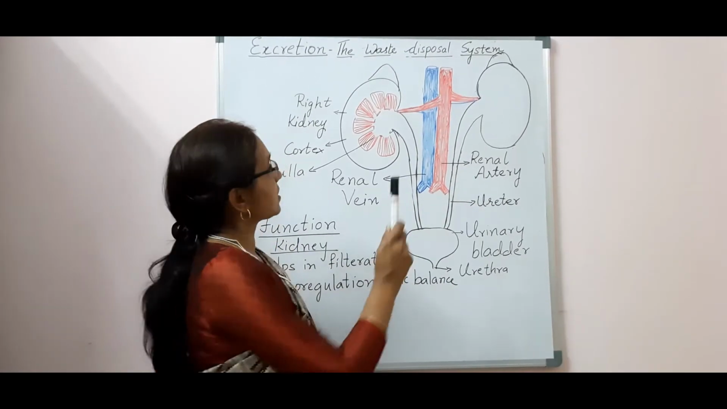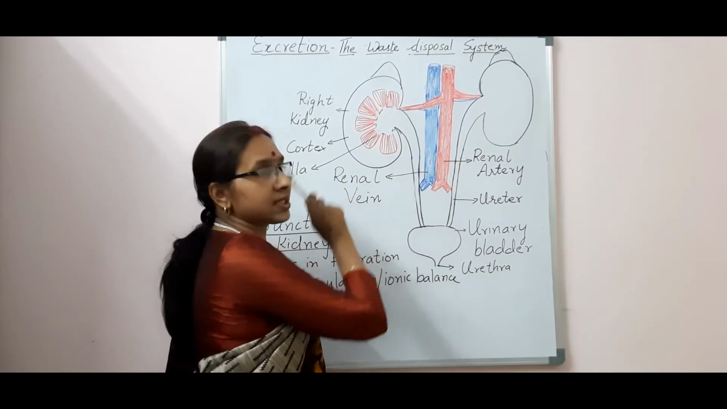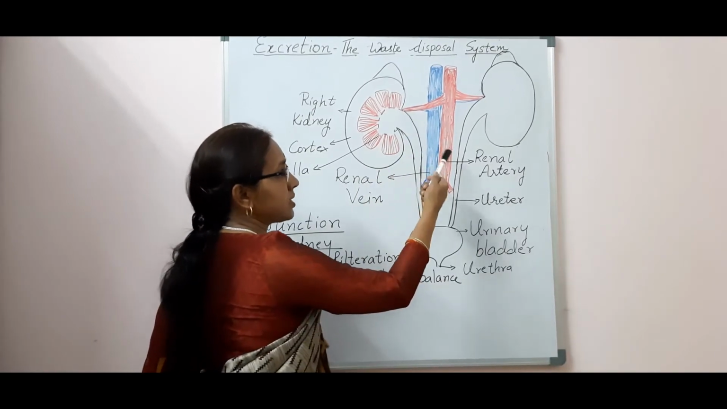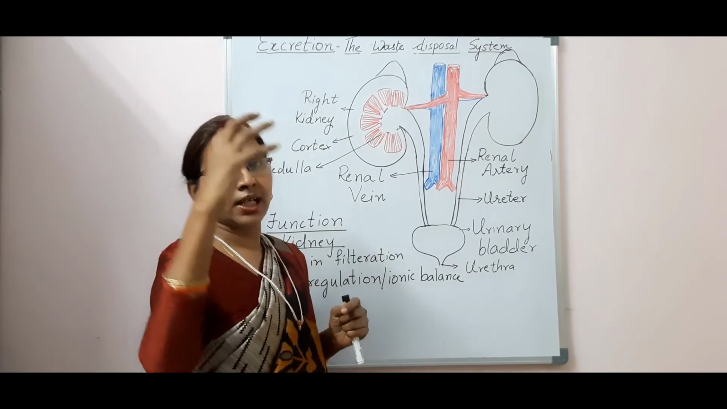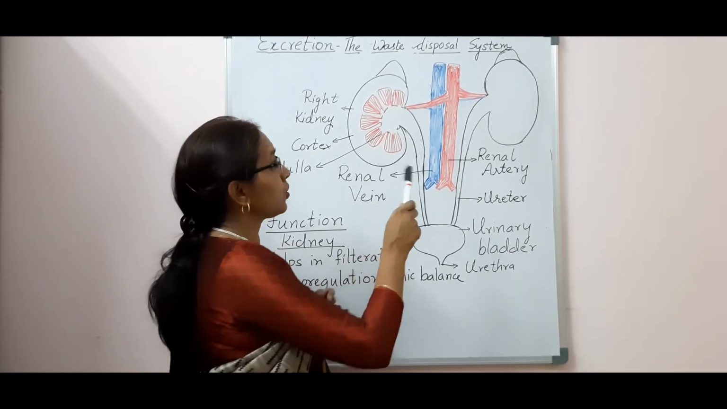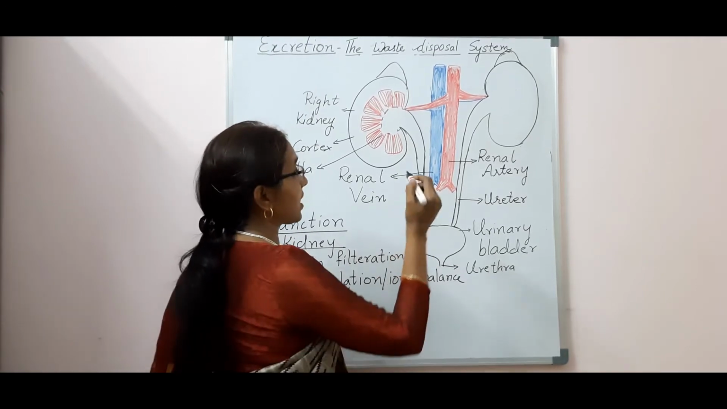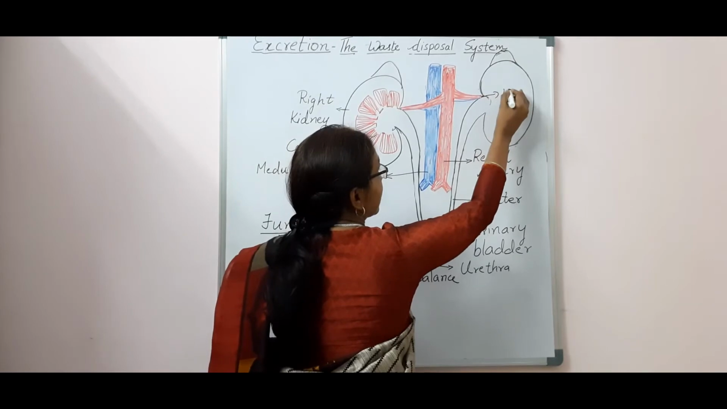The two blood vessels, one is known as the renal artery, and the blue one you can see is known as the renal vein. I have painted it blue, and the red one is the renal artery. Now what does this do? The renal artery brings the blood from the heart to the kidney, and the portion where they enter into the kidney is known as hilus.